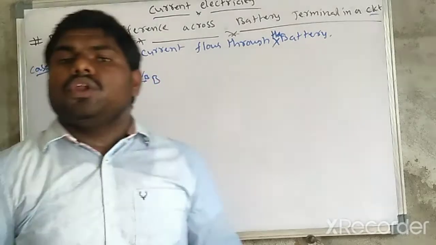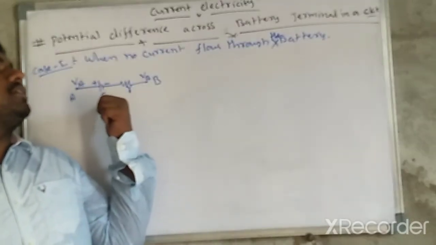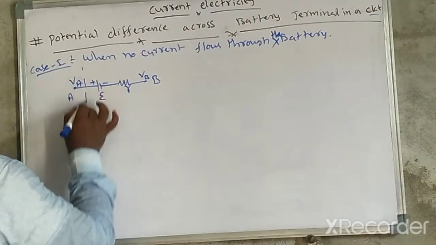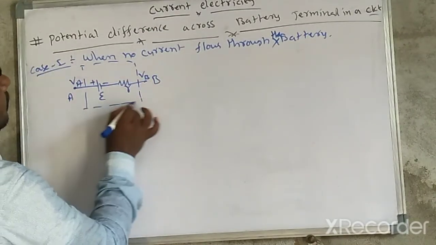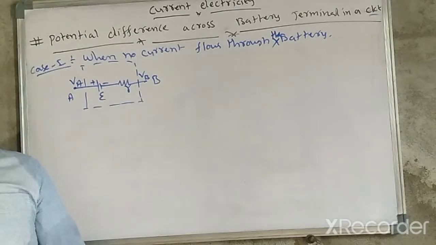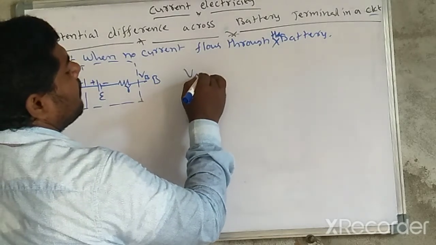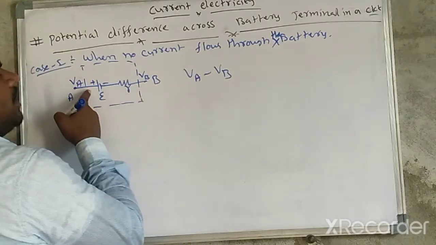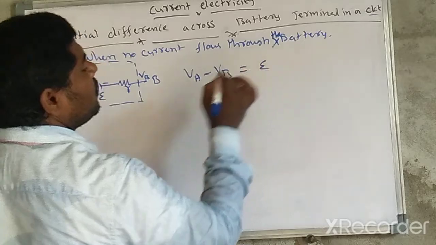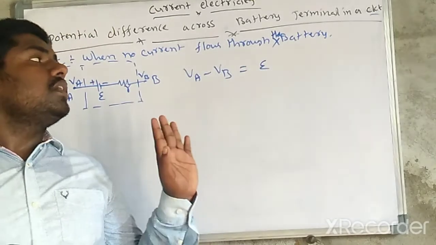Here no current is passing through this battery combination. No current passing through the battery. Here the potential difference VA minus VB, because A is the positive terminal, that's why VA is bigger than VB, should be equal to the EMF. This is the first case.